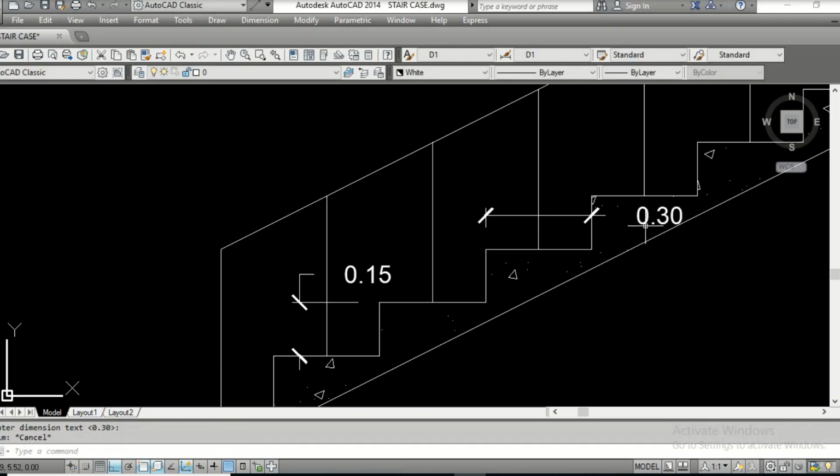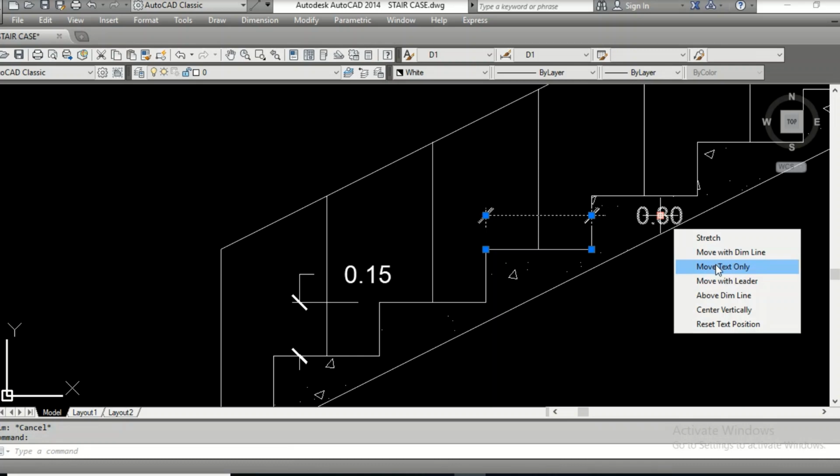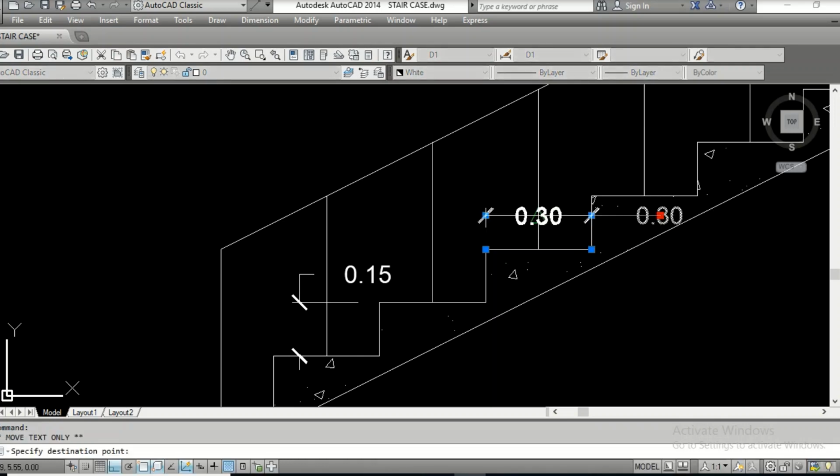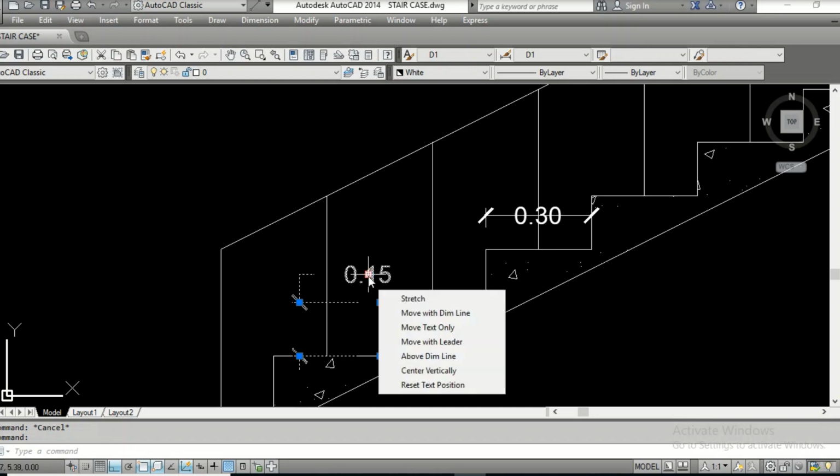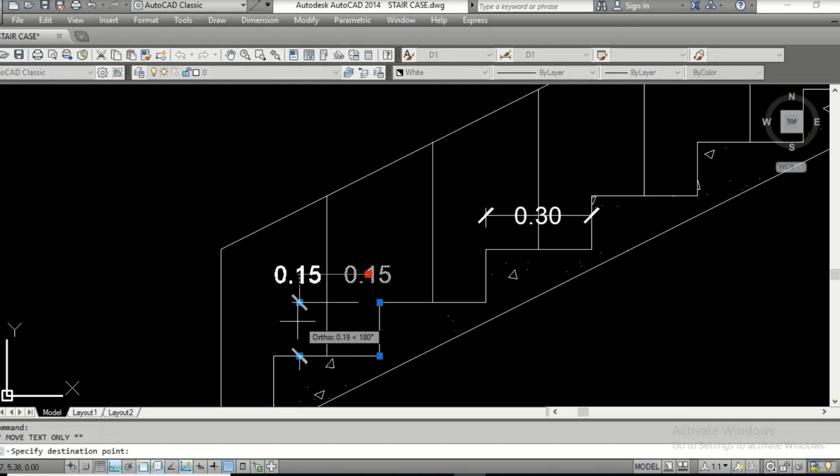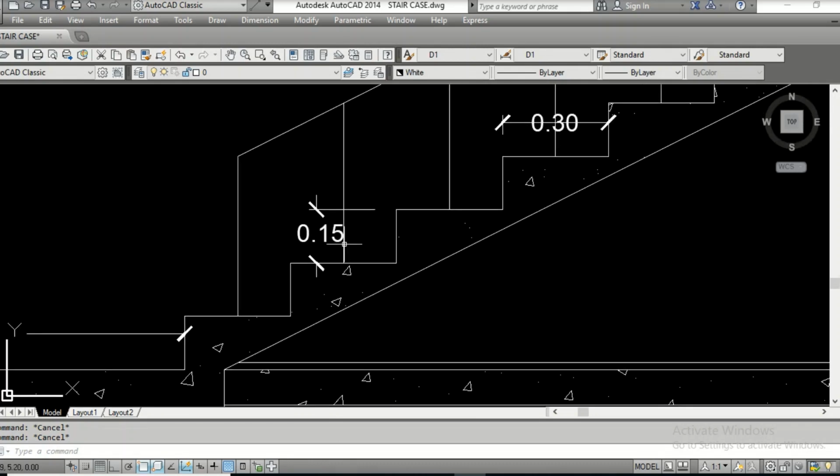The dimension is going out. Don't worry, just click on this and say move text only. You bring it here wherever you want. You can place it. Okay, move text only. Just press F8 so that it works smoothly. The tread is 0.3 and the rise is 0.15.